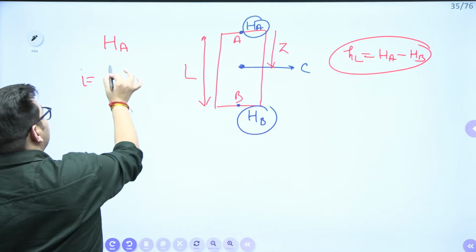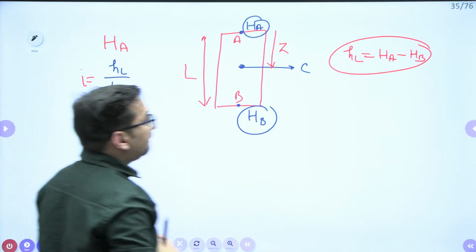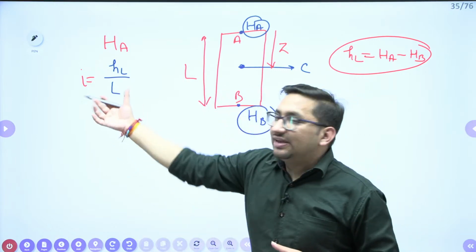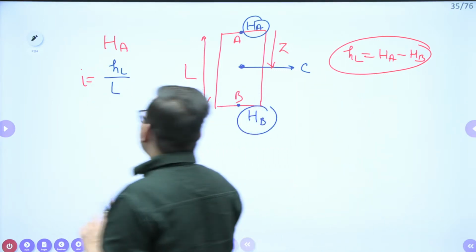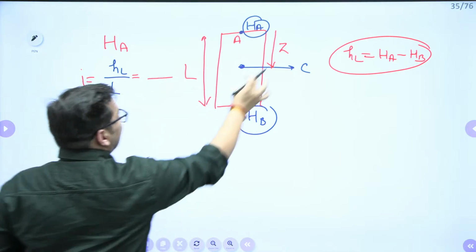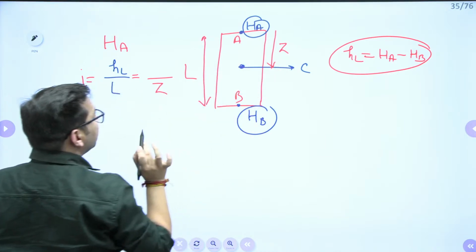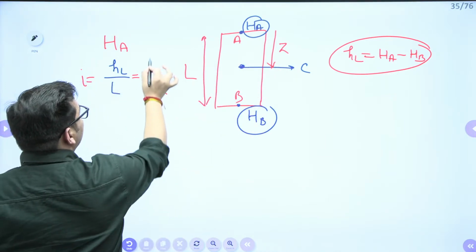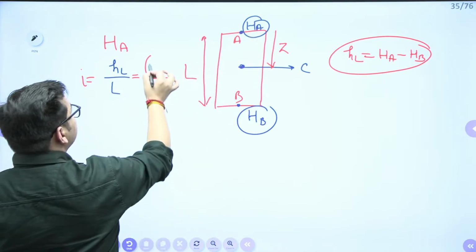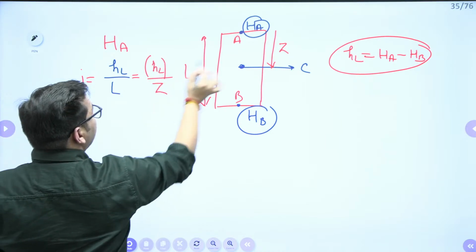So I is nothing but the head loss in a particular length L, that is HL upon L. This I value, can I also say it is equal to the head loss in a particular length? If I take that length equal to Z, then it will be Z into that particular value, and it will give me the head loss from A to C.